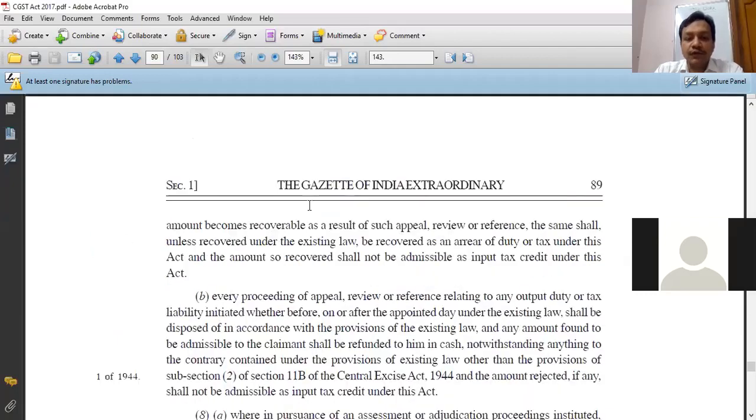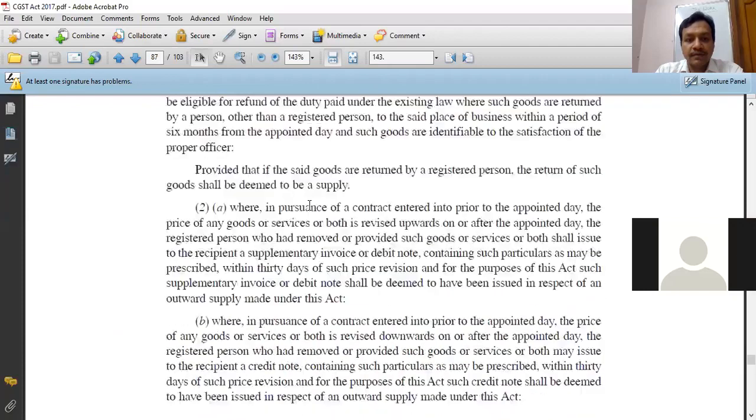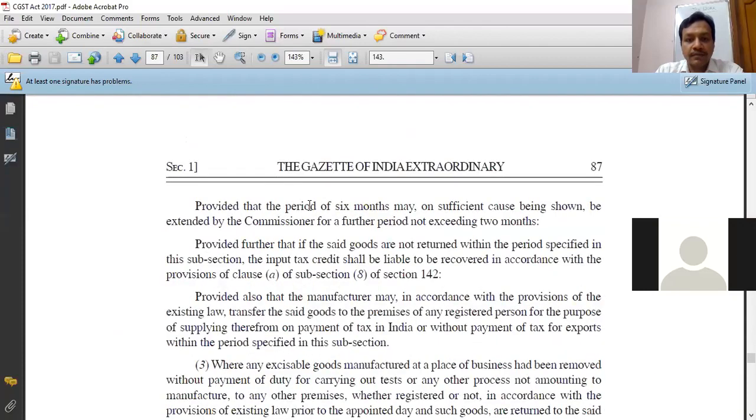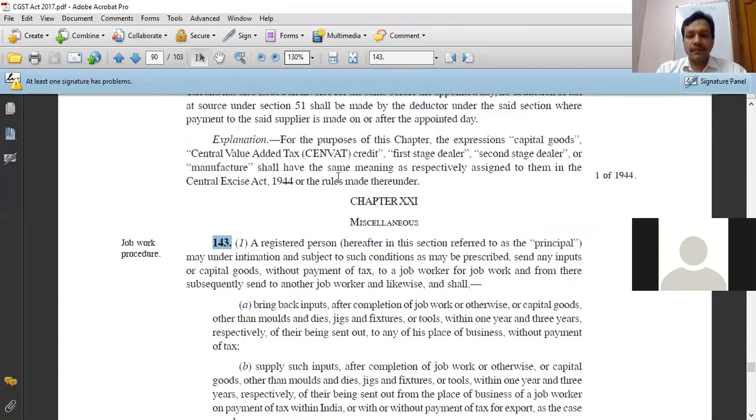Now this is section 143, as you can see on the screen. Now heading of section 143 is what? Job work procedure.